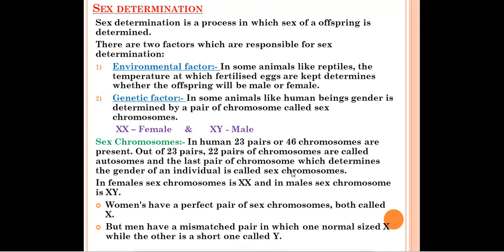Questions are asked from this section also: what are sex chromosomes? So what you will write: in human beings, 23 pairs of chromosomes are present. Out of that, 22 are autosomes, and the one pair which determines the gender or the sex of an individual is called the sex chromosome.